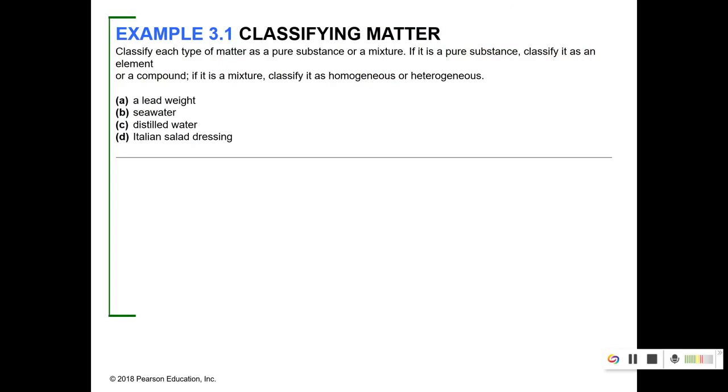Okay, so looking at these, first, you're going to need a periodic table to look at. A, a lead weight. So lead is Pb, which is an element. So I'm going to write A, pure substance, and I'm going to write element. B, seawater. You should know that seawater is a mixture.